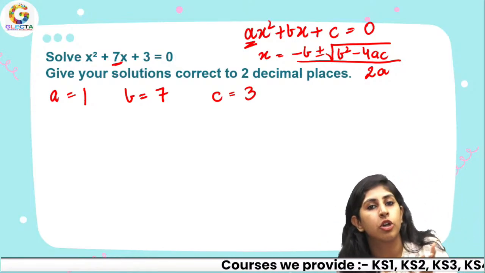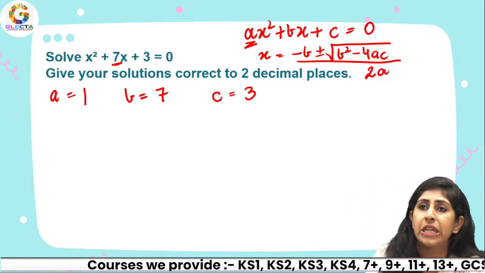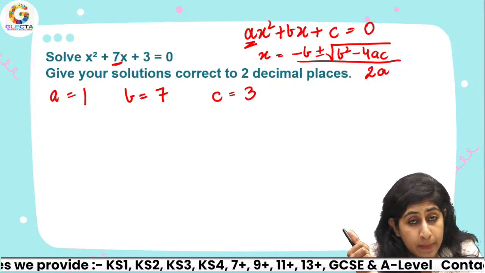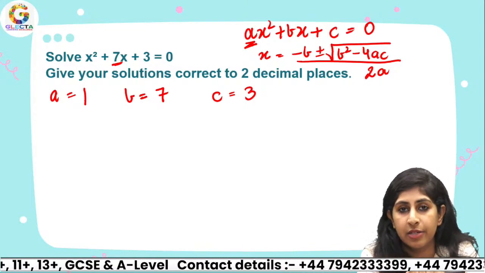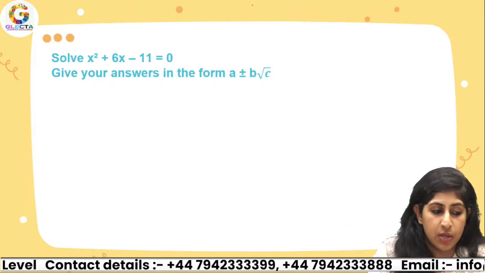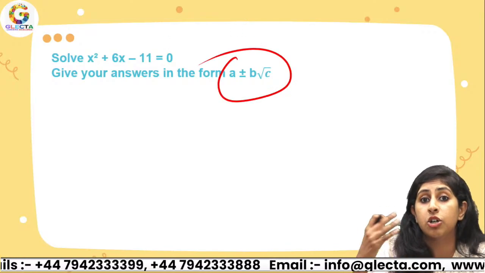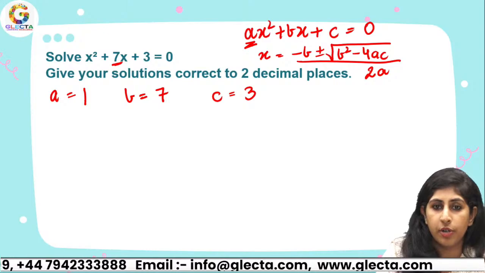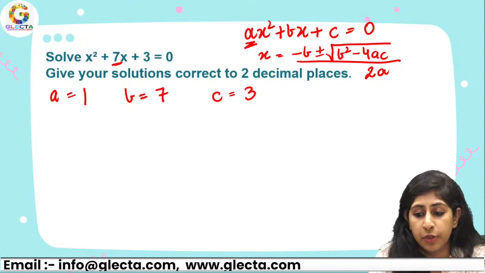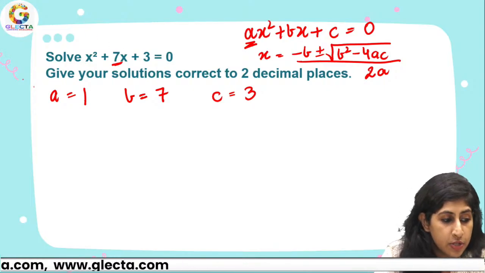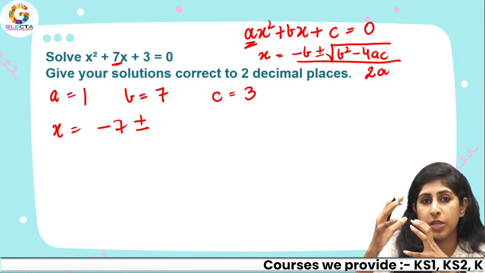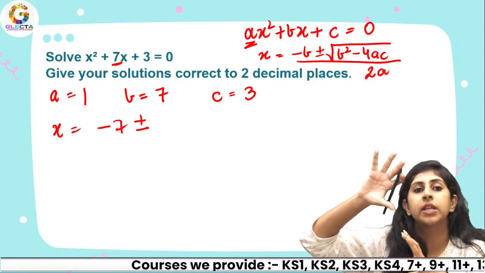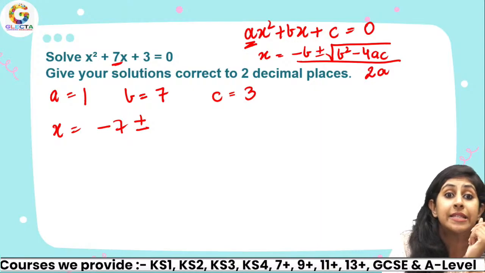Now you're just going to use your calculator. The quadratic formula is usually asked in your calculator exam, and if they're asking you this in the non-calculator paper, then they would give you questions where you would be expected to answer in surd form, right? But coming back over here, when I have to solve this, I just have to put the equation over here. So x equals negative b means negative 7 and plus minus. What is this plus minus? I'll explain that as well. One time you have to add it, one time you have to subtract it.